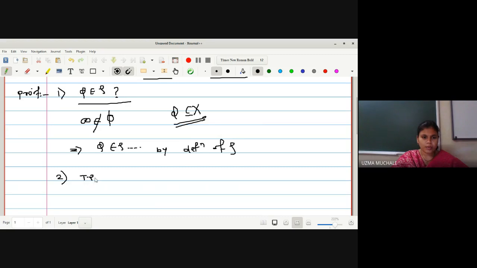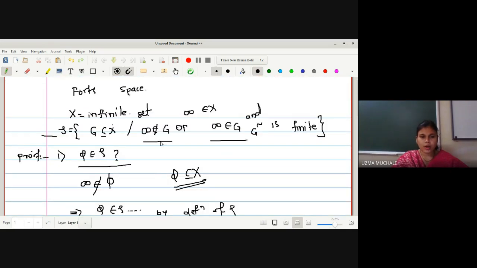If I want to prove the second property, what is our aim? X is a member of tau. How do we prove X is a member of tau? Firstly, we have been provided that X is an infinite set and infinity is a member of X. That means X is now in the second category. Infinity is a member of X, it is already given. So it will come in the second category, right? And we should also see what the complement of X is, right?